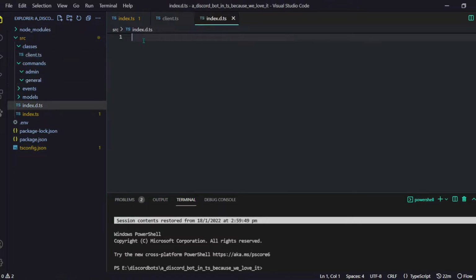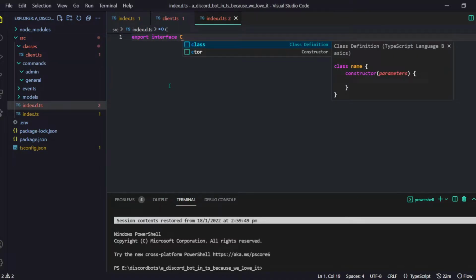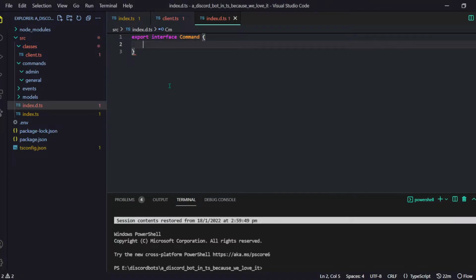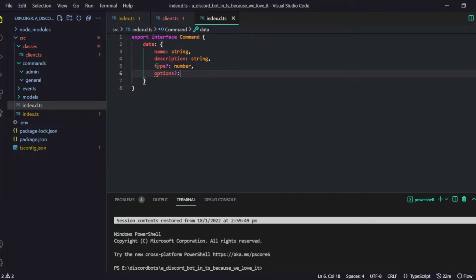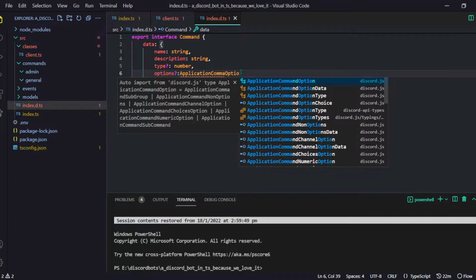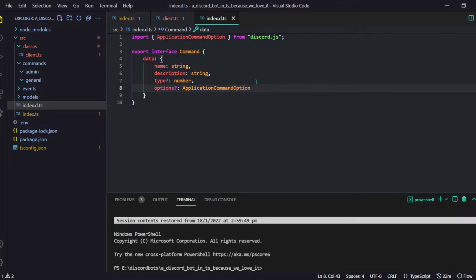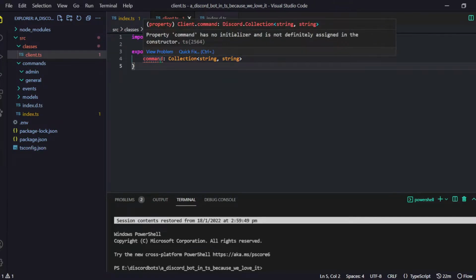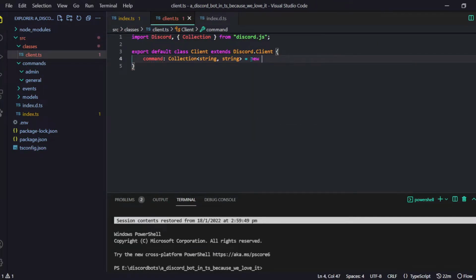Now we have to define the command interface. So we will do export interface Command. Our command will have a property called data. Data will have name, which is a string. Then it has a few more things like description, and type, which is for making context menus and stuff. If you don't add this property, your command will be a simple slash command. And name, description, type, and then the options, which is an optional property. The type will be ApplicationCommandOption, and bam, we get it, and it will be an array of these. So we have our commands thing here. For now, let's just make it a new Collection.